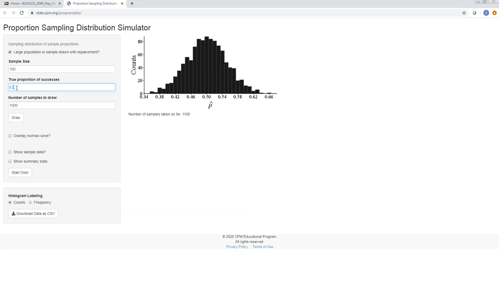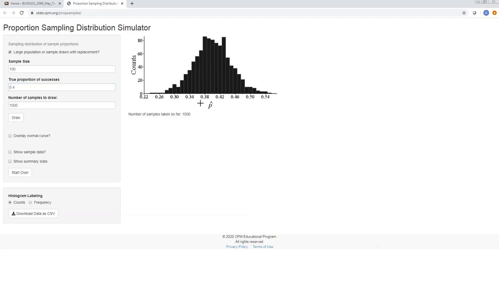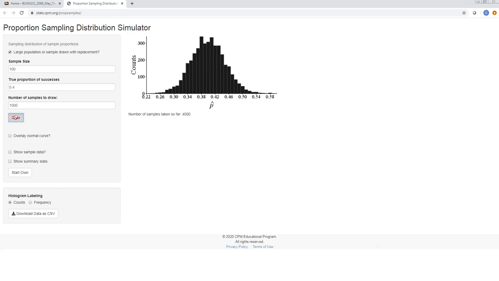Let me move it a little bit. Okay, so how about I make it 0.4, for example, right? Just to make things interesting. All right, 0.4. So let me draw it again. Different bunch of samples. So see what happens. The peak of this sampling distribution, first of all, it's the distribution of all possible p hats. So I'm getting 1,000 samples. Each sample includes 100 people, right? And in the population, 40% of them will say yes, or Republican candidate, okay?